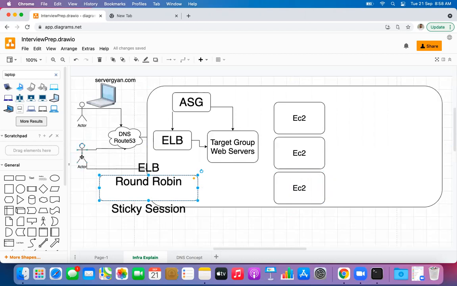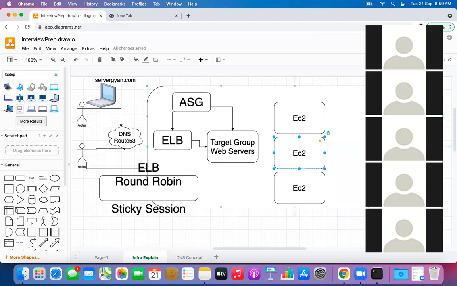For example, if this user tries to access the same website after 15 minutes, that request will be treated as random and can be forwarded to this server or this server. But as soon as this user gets a response from any of these servers, that request will be bound to that single EC2 machine for the next 10 minutes. If the user keeps refreshing the browser within 10 minutes, the request will be served from this EC2 machine only. That is known as a sticky session. So guys, are we clear with that? What is a sticky session?